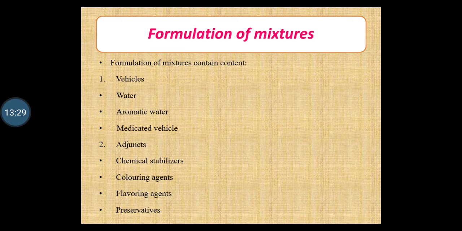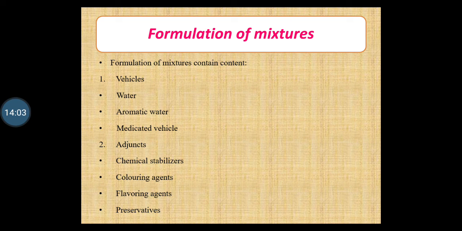Then next are adjuncts, or additives we can say, which are used in the preparation of mixtures. The following adjuncts are generally used to improve the stability, color and flavor of the mixture. First we are going to study the chemical stabilizers. Certain chemicals having antioxidant or reducing property are used to improve the chemical stability of the mixtures. For example, ascorbic acid 0.1% is prescribed in ferrous sulfate mixture to prevent oxidation of ferrous to ferric ions.